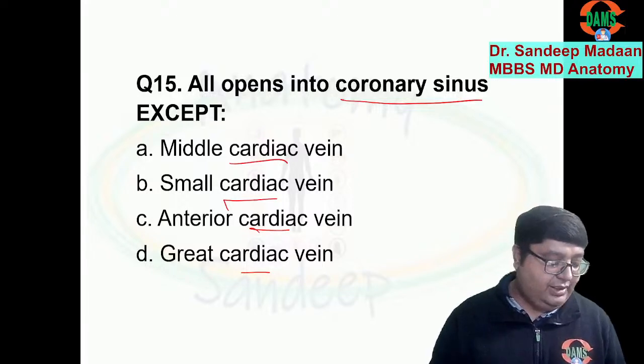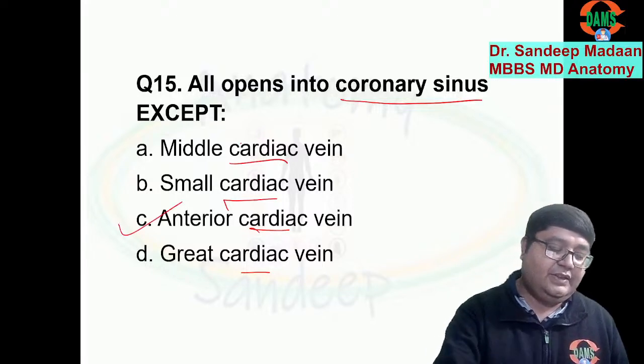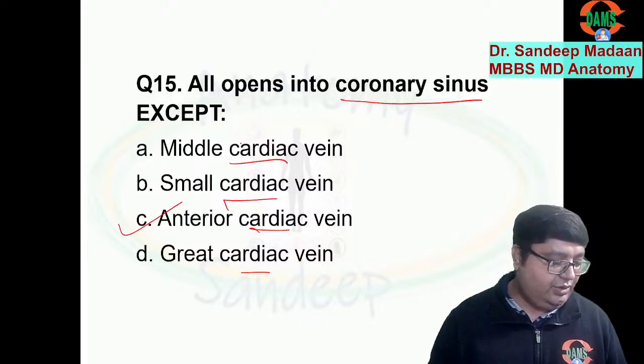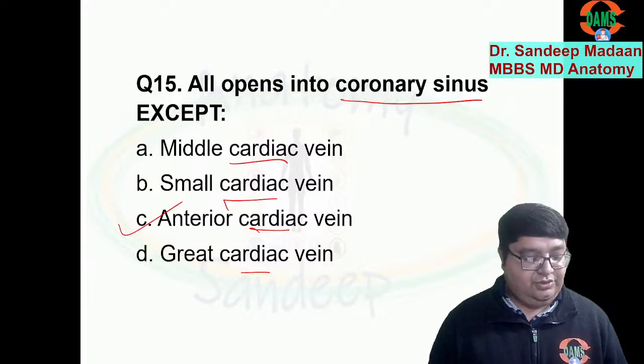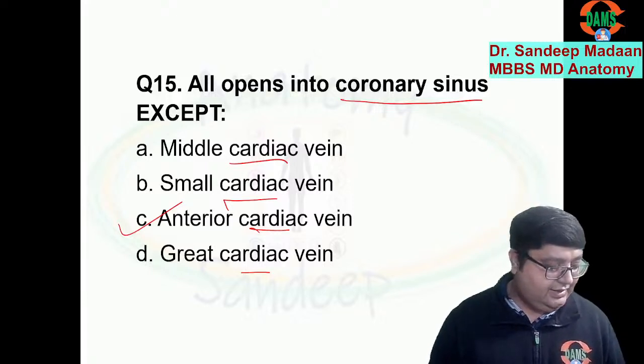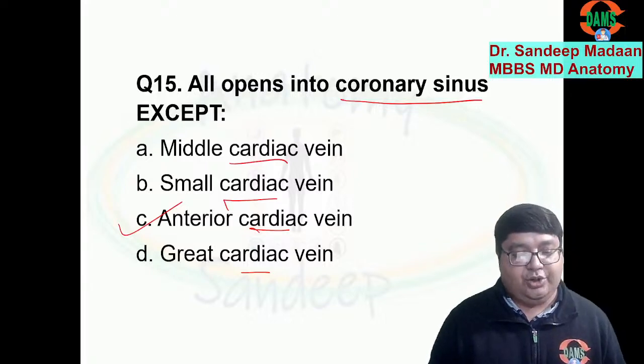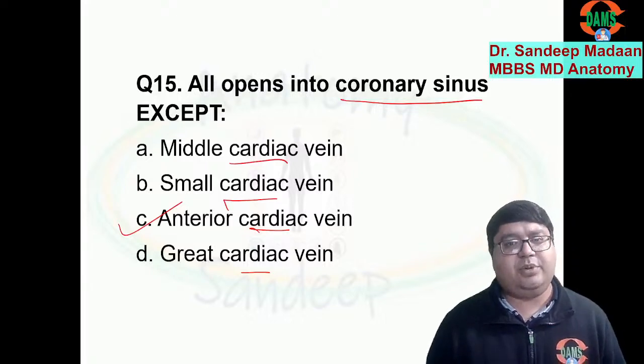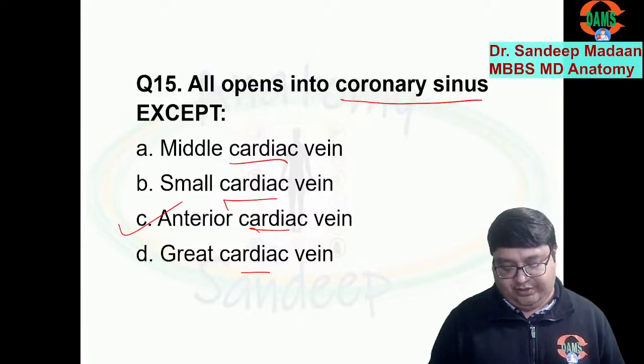Very, very important and straightforward answer is anterior cardiac vein. Do you understand? Anterior cardiac vein. Even though the name is anterior, it will not be draining into coronary sinus, rather it will be opening into the chambers of the heart and mostly into right atrium.